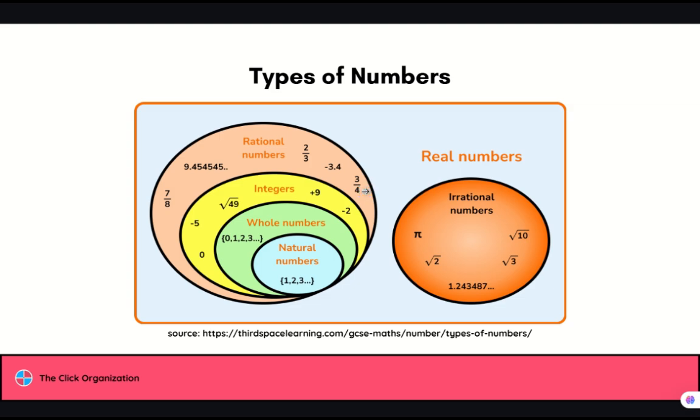But are there any other numbers that cannot be written as fractions? Yes, there are, and they're called irrational numbers. Irrational numbers like pi, which is a very popular one, and square roots of numbers. But is there a set of numbers that contains all of these types? Yes, there is. It is named real numbers, the set of natural, whole, integers, rational, and irrational numbers. This set is called real numbers.